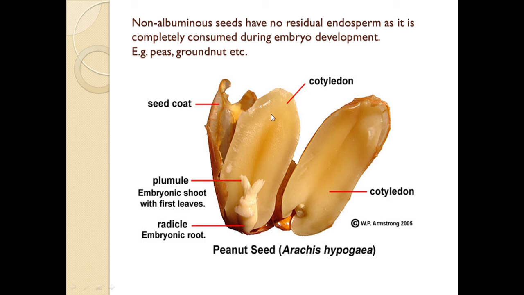Here you can see the structure of the groundnut or pea seed. See, its cotyledons, then it is having the plumule, the embryonic shoot with first leaves or the leaf primordia. Then here is the radicle, that is the embryonic root, and this outer brownish coating is called the seed coat.